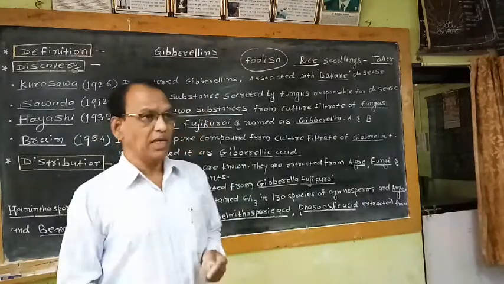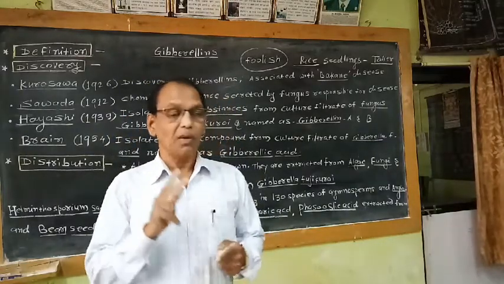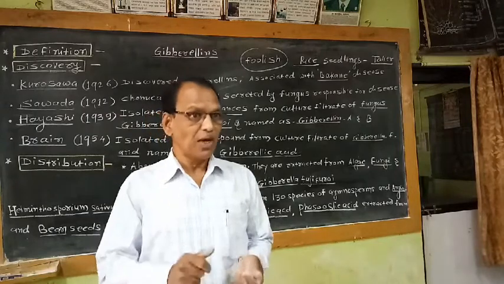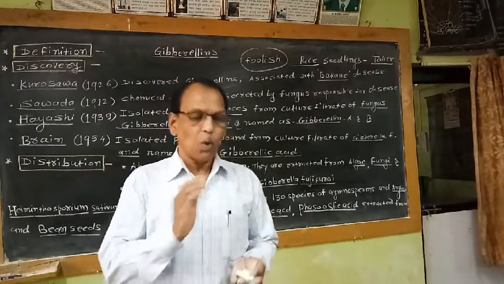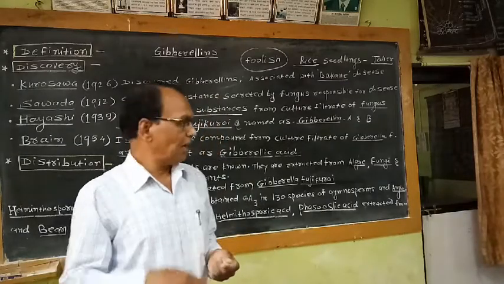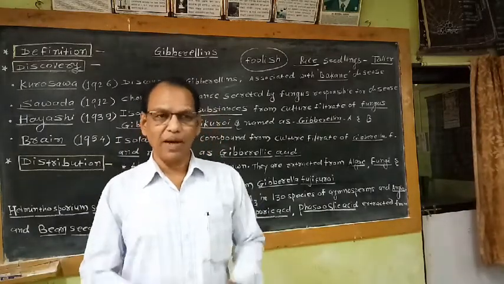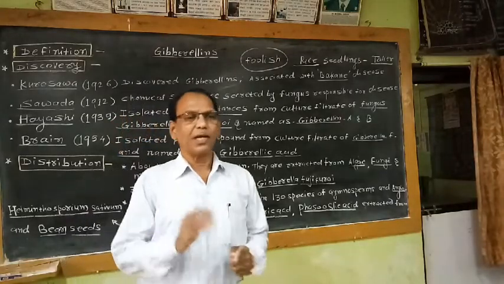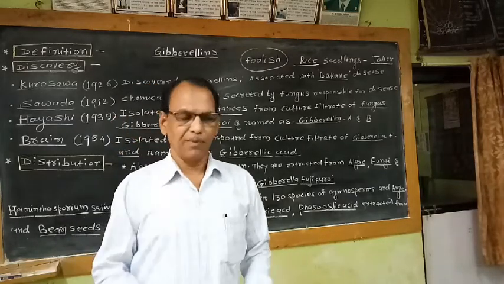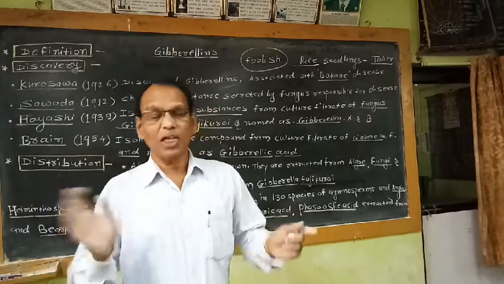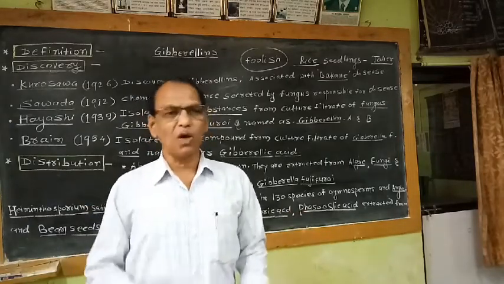Then substituting cold treatment. So I have told you earlier, in case of winter variety plants, the cold temperature during winter plays an important role in the promotion or initiation of flowering in the winter varieties of the plants. So if we treat the plants with GA, even though these plants are not exposed to the low temperature, flowering occurs in this plant.